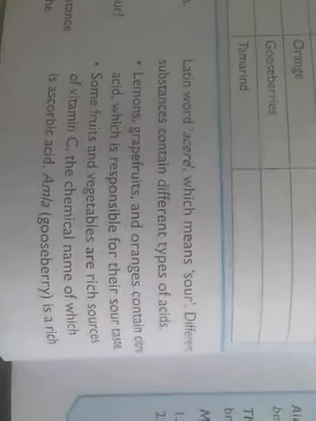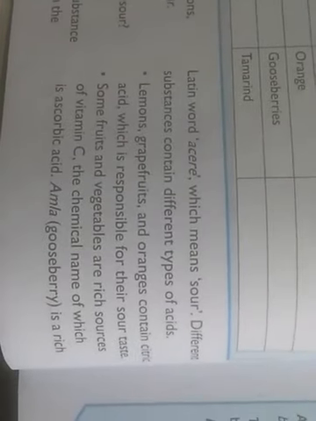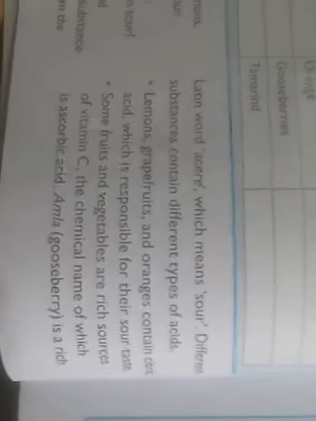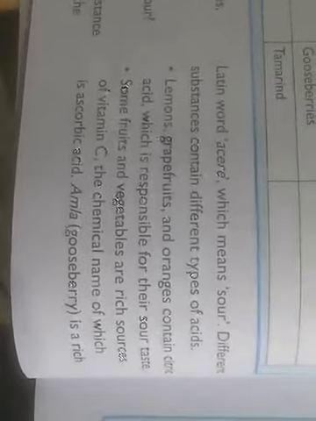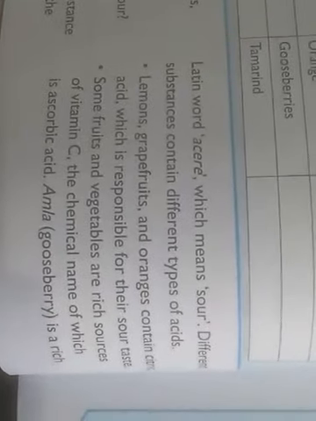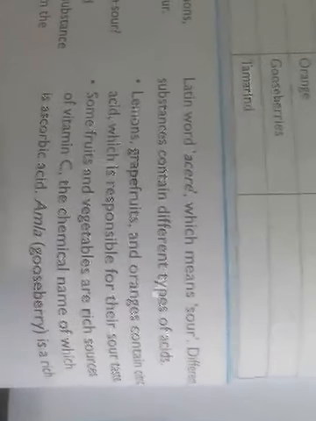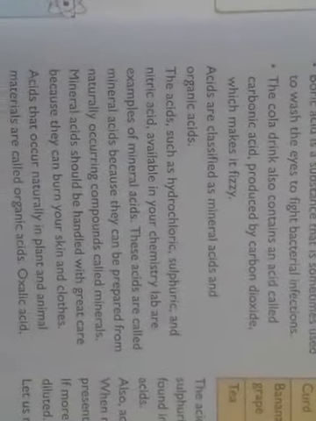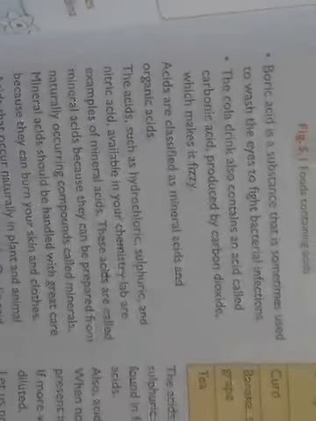And it's funny to know that many of the foods we eat contain acids, like lemon and citrus fruits such as oranges, which contain an acid called citric acid. Now the question comes: if those are acids, why aren't they harmful to your body? Why don't they burn your tongue while eating? For this reason, we're going to distinguish acids into two types: mineral acids and organic acids.